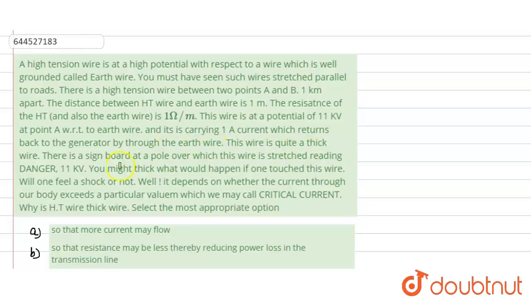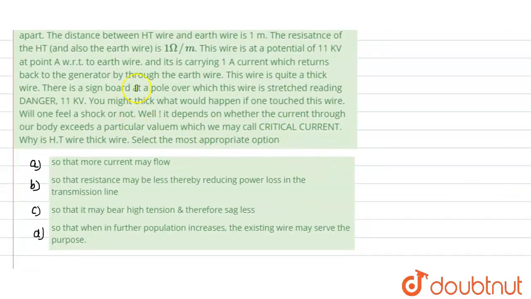Now this wire is quite thick, and there is a signboard at the pole over which the wire is stretched, reading danger. You might think, what would happen if one touched this wire? Will one feel a shock or not? Well, it depends on whether the current through our body exceeds a particular value, which is called the critical current. Now the question starts from here. So this is the general information which has been given with the wire.